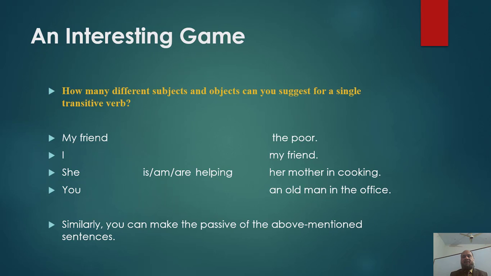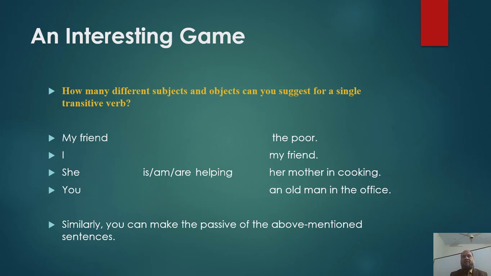For example, my friend is helping the poor. I am helping an old man in the office. She is helping her mother in cooking. You are helping the poor. And in this way, you can make a lot of active voice sentences with the different subjects and objects for a single transitive verb. Similarly, you can make the passive of the above mentioned sentences.